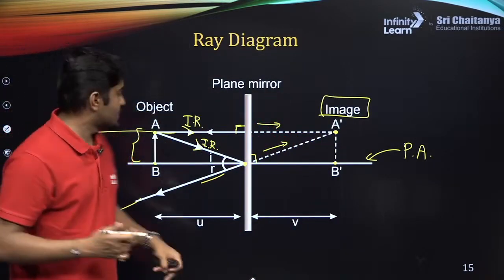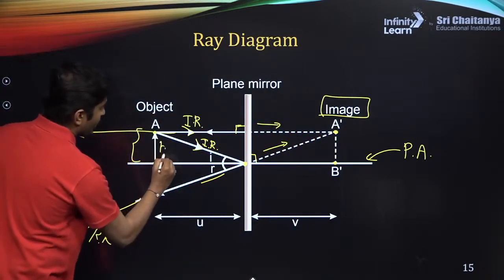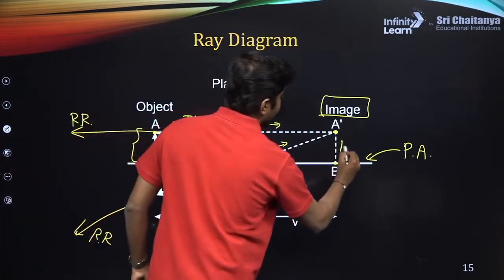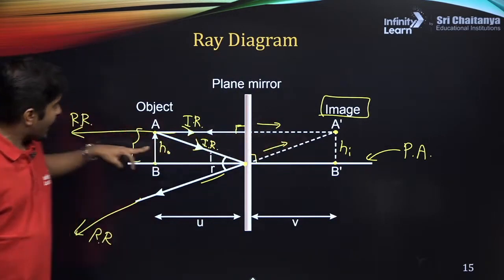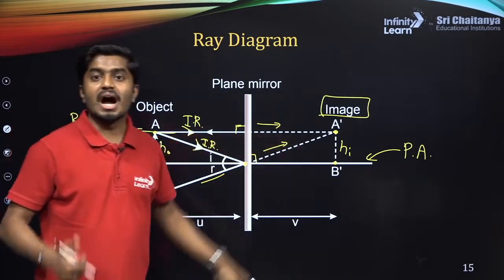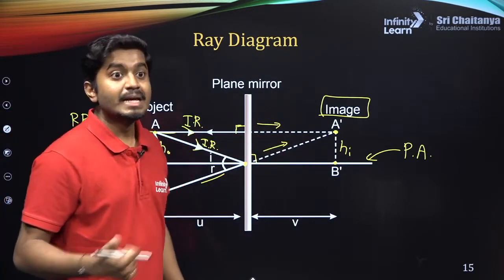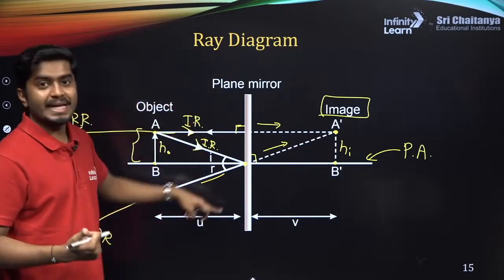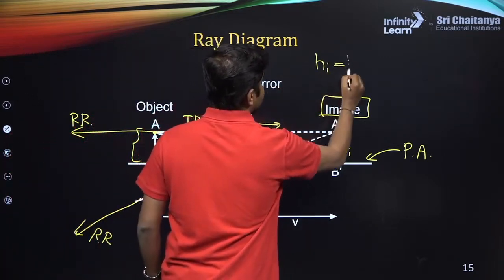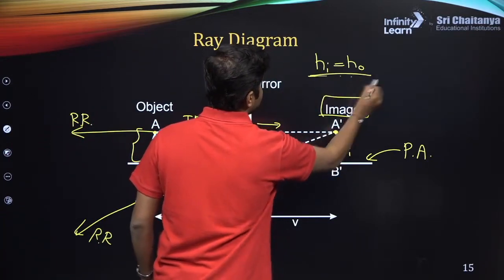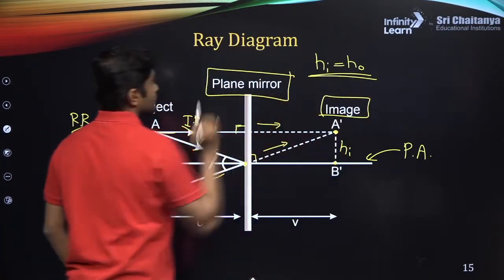So what are the terms? You see here, there is the height of the object and the height of the image. Are these two equal? Yes. If you have a plane mirror, the height of the image will always be equal to the height of the object. This is for the plane mirror.